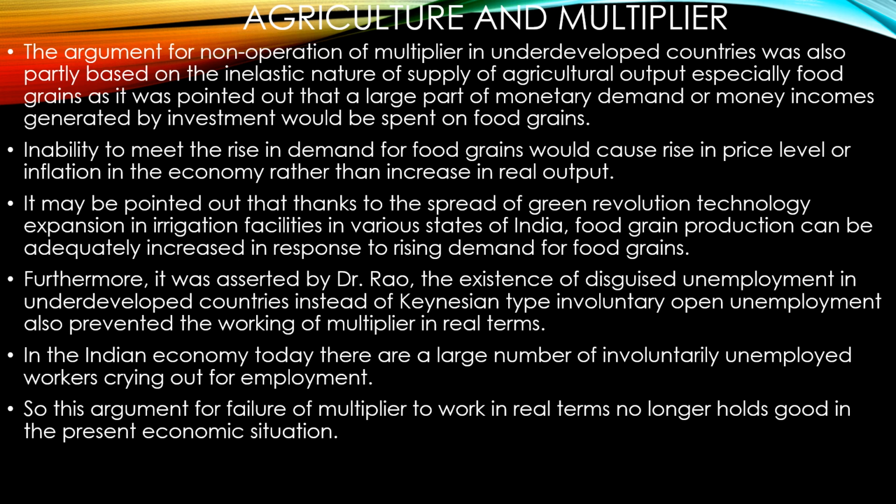Now, inability to meet the rise of demand for food grains would cause a rise in price level and inflation in the economy, and this would not increase the real output, but initially it would be increasing the inflation level in the economy. As a result, it is pointed out that with expansion of irrigation facilities and many technologies, food grain production can be increased, but there is a lag, right? In the Indian economy today, there are a large number of involuntary unemployed workers crying out for employment. This is what we could see. And as a result, the failure of the multiplier to work in real terms no longer holds good in the present economic situation.